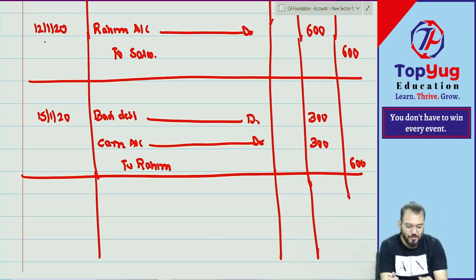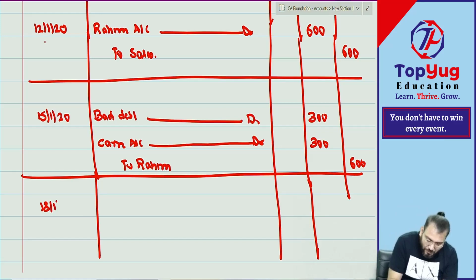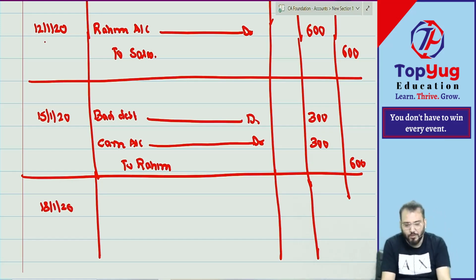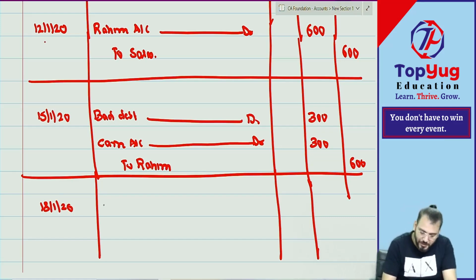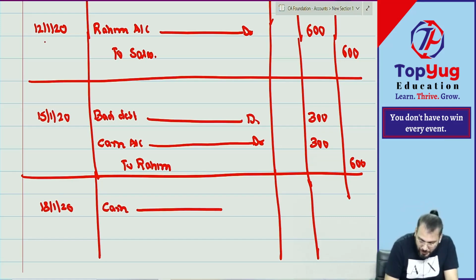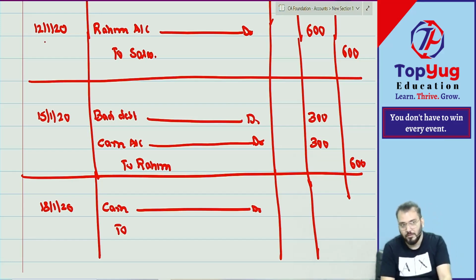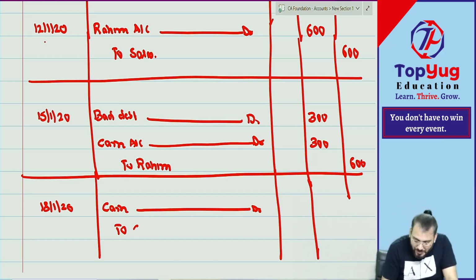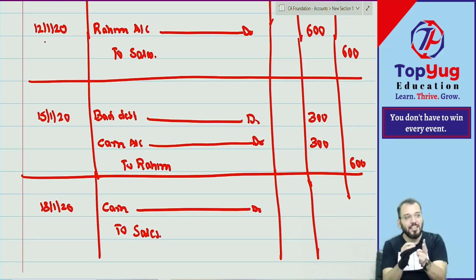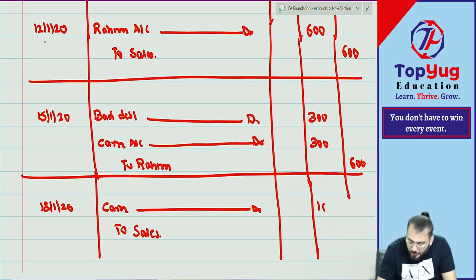Then the last, 18 Jan, very simple. What have they given? Sold goods to Ram for cash. What journal entry? Cash account debit to sales. You need to find only two aspects. Cash you are receiving from Ram only. So Ram is gone now. Correct? So cash account debit to sales. How much? 1000 and 1000, done.